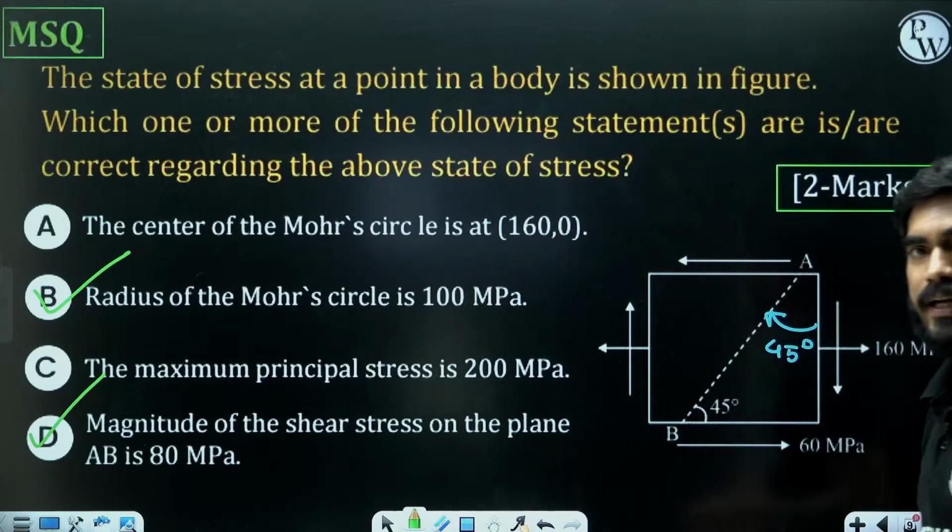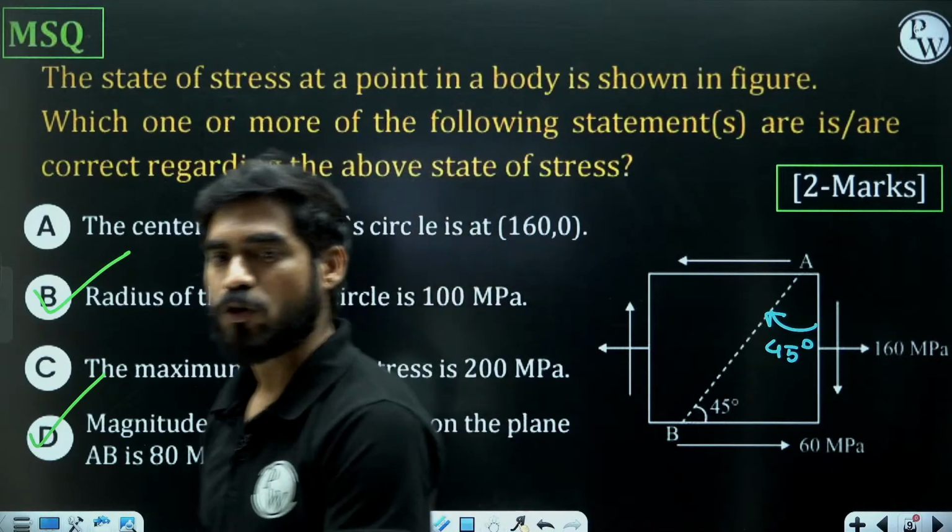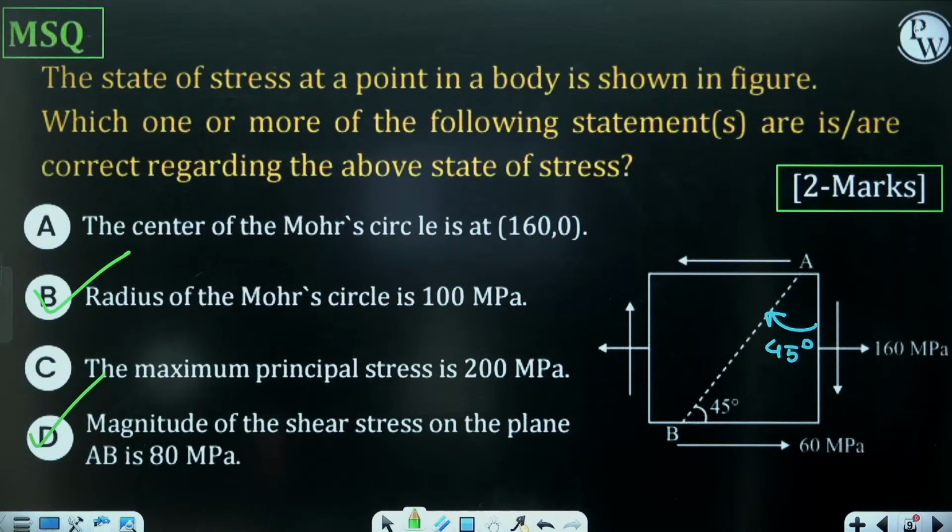So there are two statements that are correct here, B and D. I hope all of you are getting the correct answer.